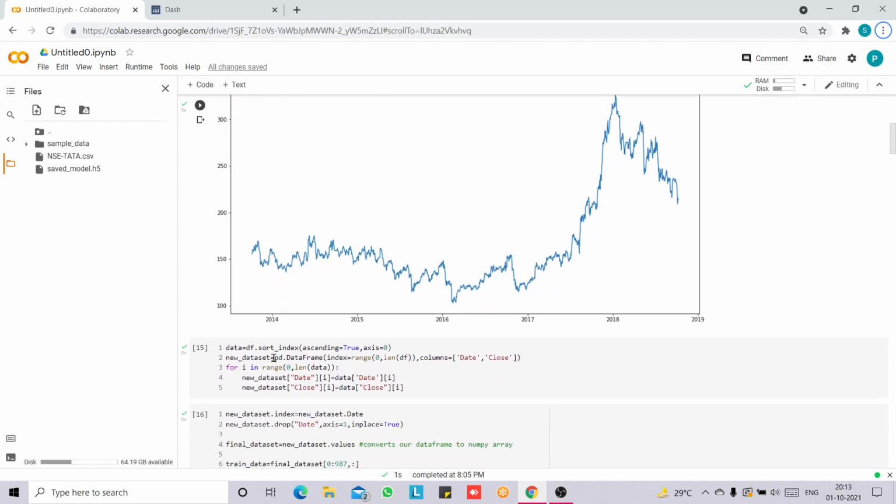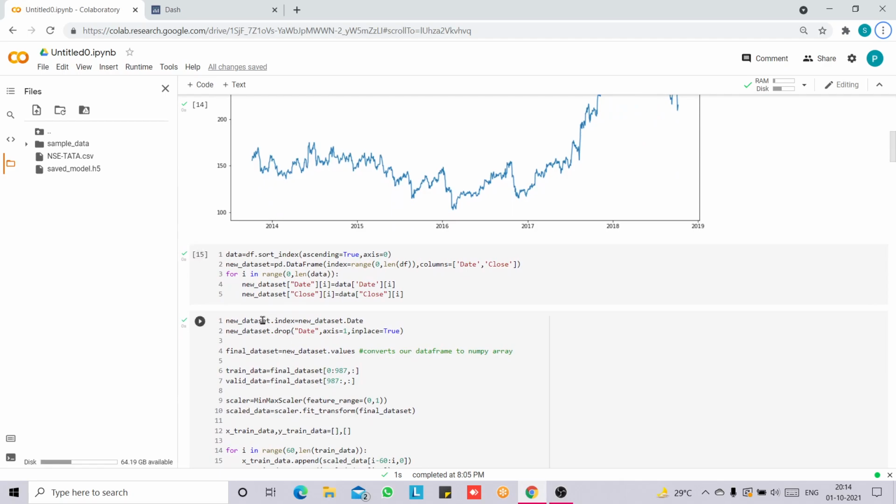Now we need to make sure that the data is in sorted order because that is crucial in time series modeling. So using the sort_index function, we sort the data row-wise in ascending order. Then using pd.DataFrame, we pass the date and close columns to our new dataset, and using a for loop we insert values in the new dataset. Then we create an index on the new dataset's date column, and we drop that date column. Now we have only one column, that is close, and the index on the date column.